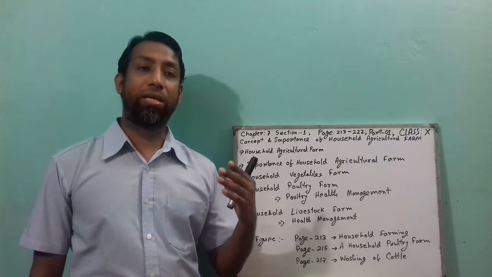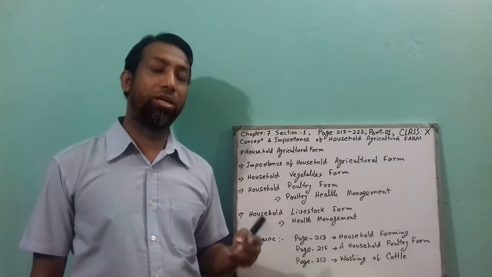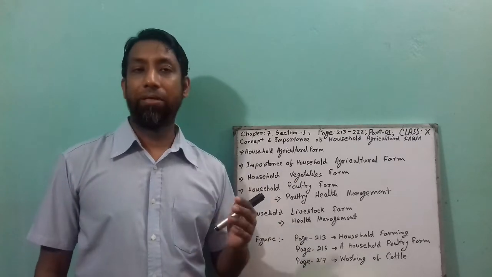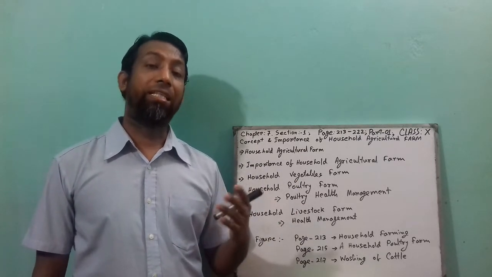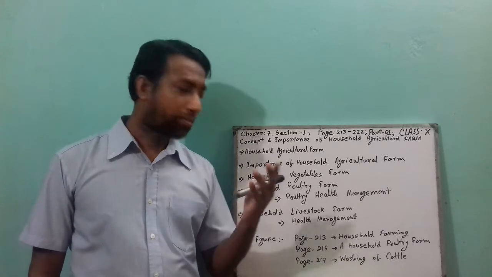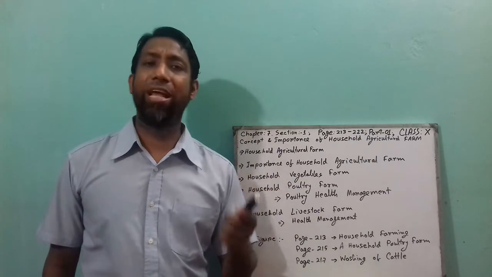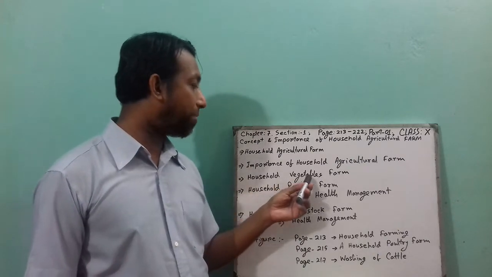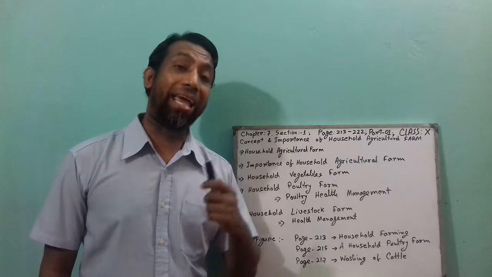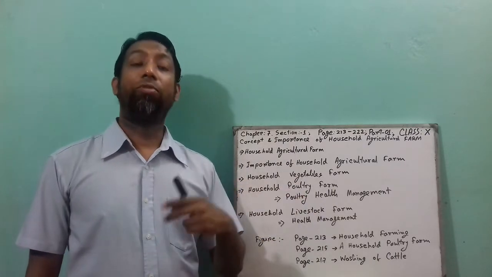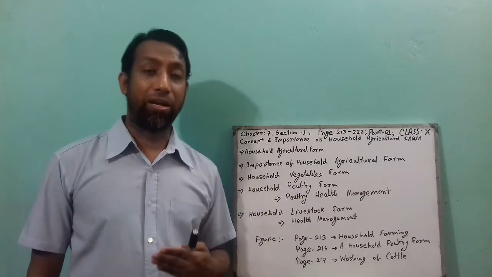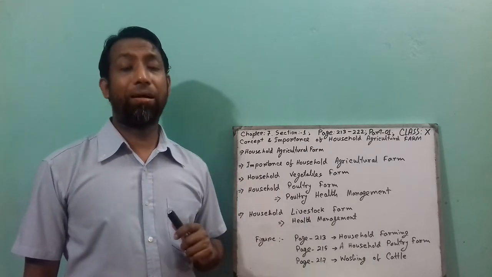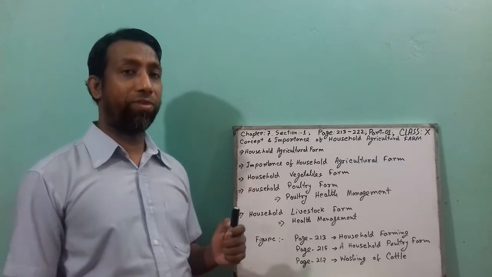And with this household vegetable farm, they can supply their everyday cooking materials. Like if they plant a bottle gourd in their household area, after bearing fruit they can get bottle gourd every day, or sometimes other vegetables, and sometimes they can sell the extra vegetables after fulfilling the demand of the family members. So this is the main purpose for family members.